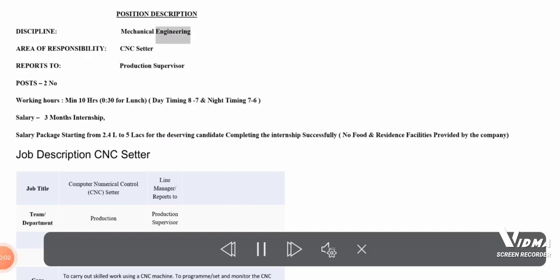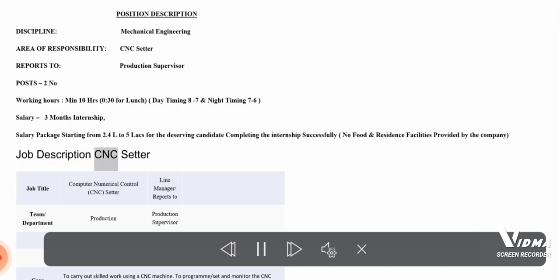Mechanical Engineering. Area of Responsibility, CNC Setter. Reports to Production Supervisor. Posts to no. Working hours, min 10 hours, 0:30 for lunch, day timing 8 to 7 and night timing 7 to 6. Salary 3 months internship. Salary package starting from 2.4 to 5 lakhs for the deserving candidate completing the internship successfully. No food and residence facilities provided by the company.